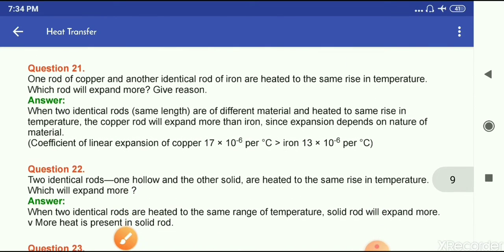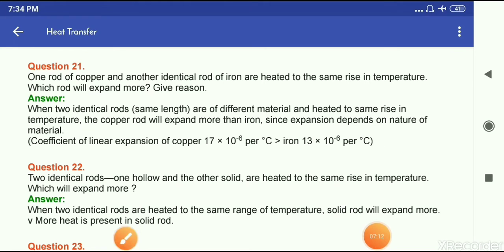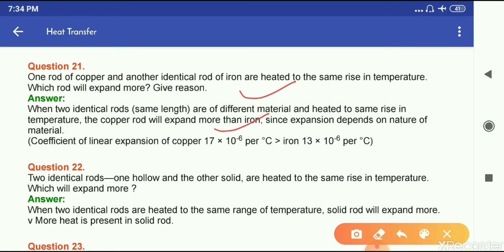Question number 21. One rod of copper and another identical rod of iron are heated to the same rise in temperature. Which rod will expand more? The two identical rods are of different material and heated to the same rise in temperature. The copper rod will expand more than iron, since expansion depends on the nature of the material, and the coefficient of linear expansion of copper is more than that of iron.